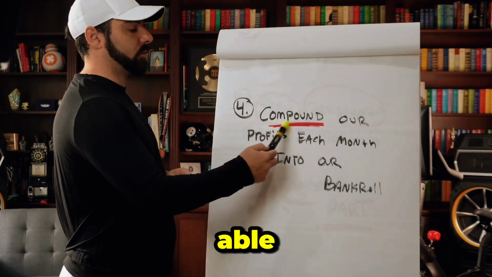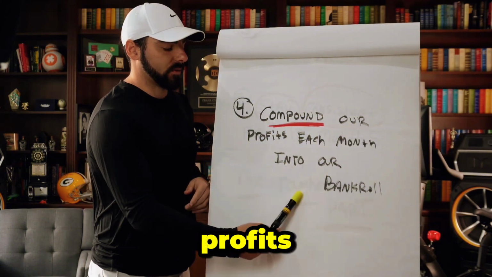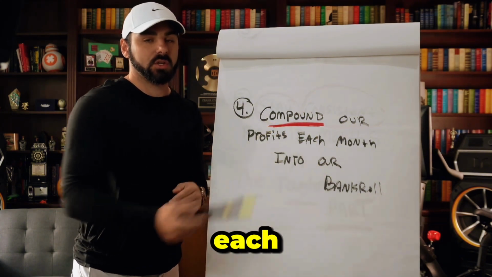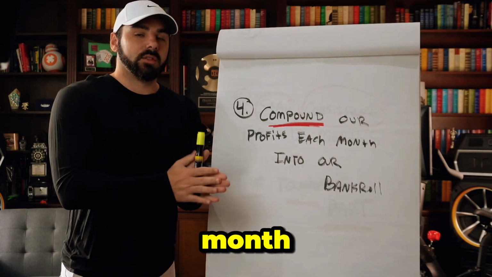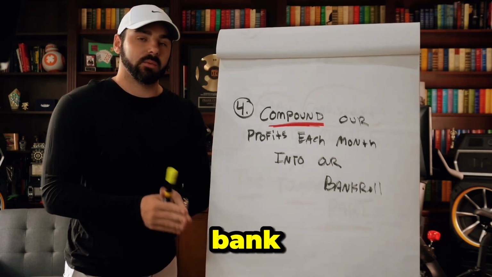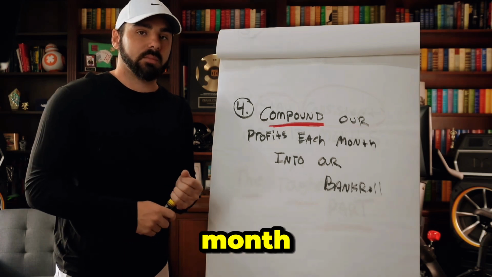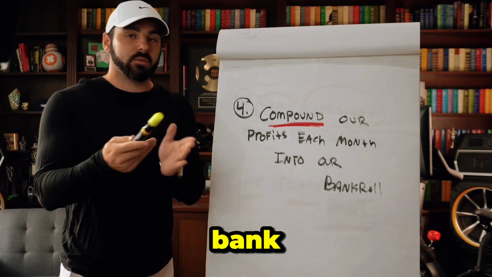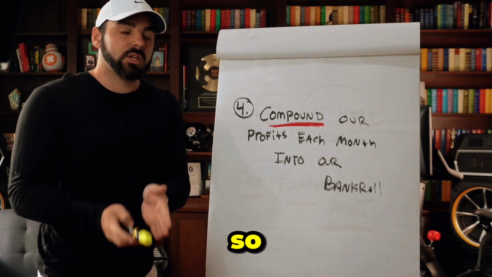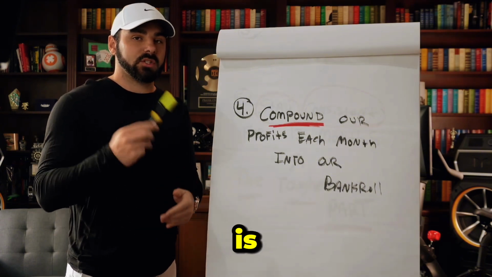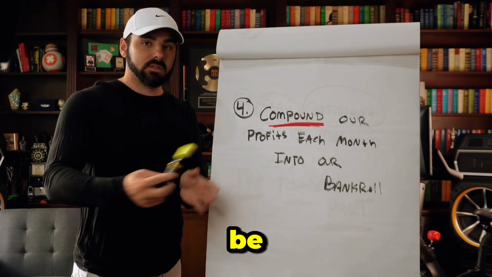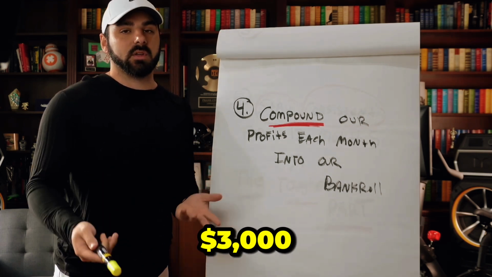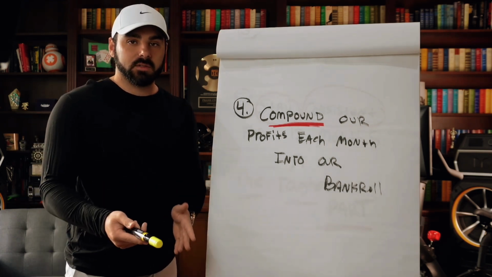Number 4, you want to be able to compound your profits into your bankroll each month. So, for example, if you start the month with a $2,500 bankroll, let's say you make $500 in that month. Well, then your bankroll is $3,000 to start the next month. So then what do you do there? Your unit size is no longer $50. Your unit size would be $60 if you did 2% of that $3,000. It'd be $60, and then so on.